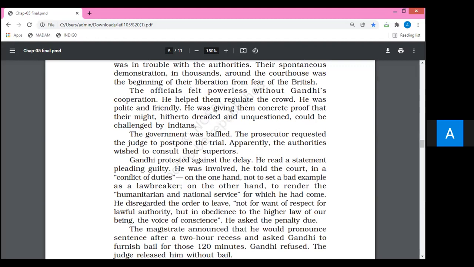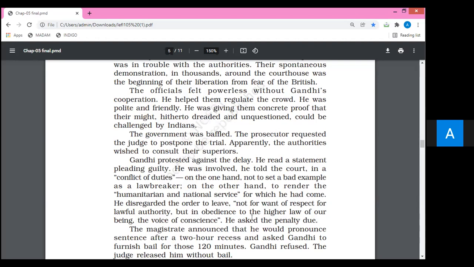Not for the want of respect for lawful authority, but in obedience to the higher law of authority, being the voice of conscience, he asked the penalty due. Just look at the beauty of this sentence. This sentence is really beautiful. He never wanted any disrespect. He never wanted to break any law. He never wanted to disregard any order or disrespect any order.